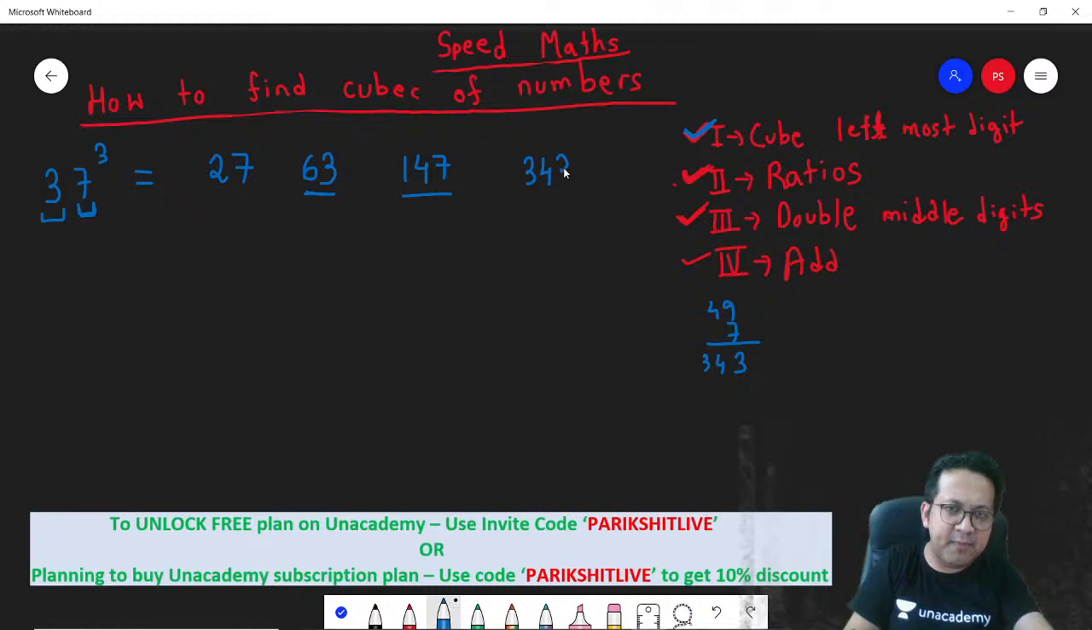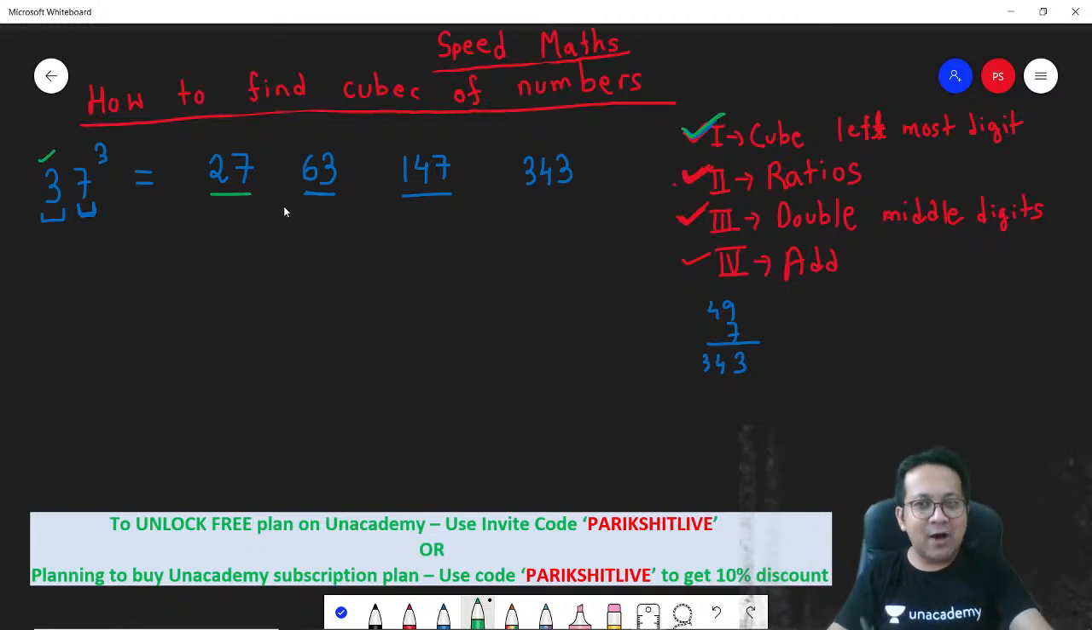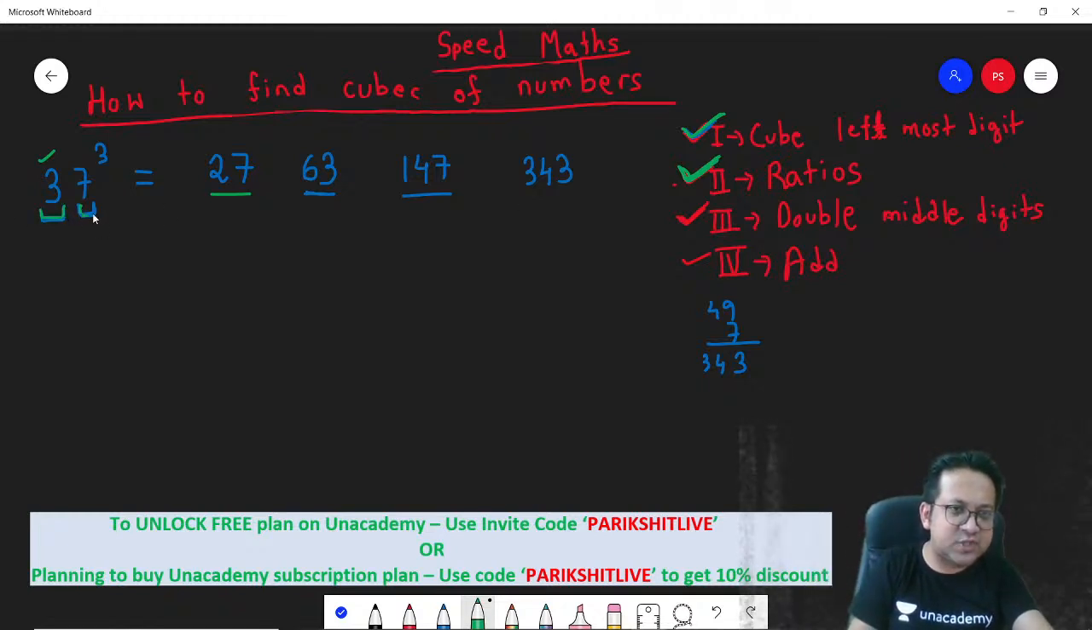I know some of you might be facing difficulties here. How did I get this? Again, I'm repeating. Think logically. Step 1, cube the leftmost digit. So 3 cube is 27. Next, write down the remaining numbers in the same ratio in which they are present in the original number. So the ratio is 3 is to 7. So 7 by 3.